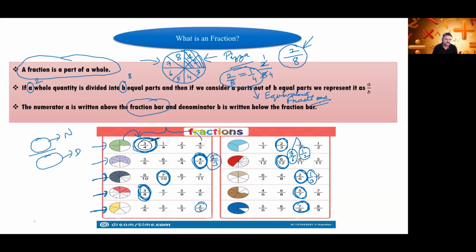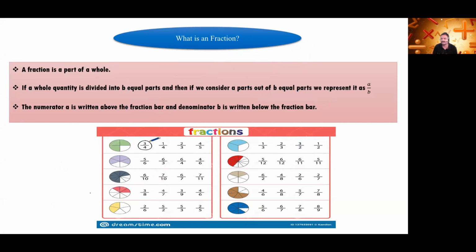So this page, whatever is displayed on your screen, you will write it in your CW. No need to draw this figure. It was just for your knowledge. But whatever the written part is there, you will write it in your CW. I will send you the PDF file after the session. Don't worry. This figure is not required. Only this much part you will write in your CW. Okay, what is fraction? You will give the heading, and below that you will write these 3 points: first, second, and third point. Is it clear to everyone?